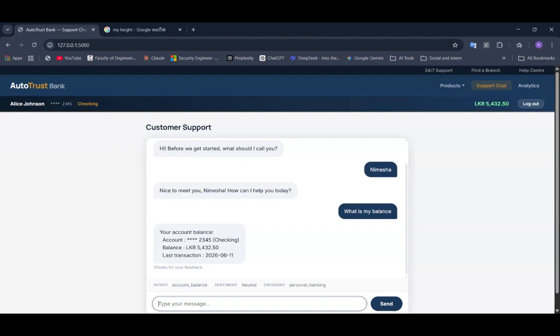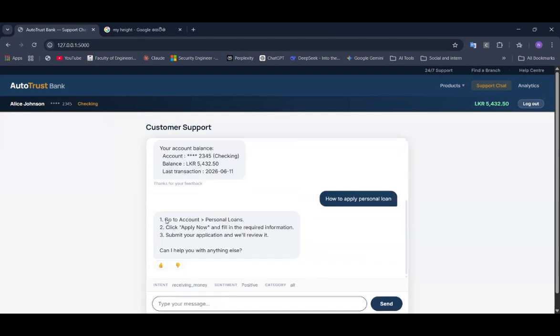Now I will ask some more questions. Think now I ask how to apply for a personal loan. You can see step by step, you can see the response. Yes. Now I will ask what is the current FD rate.